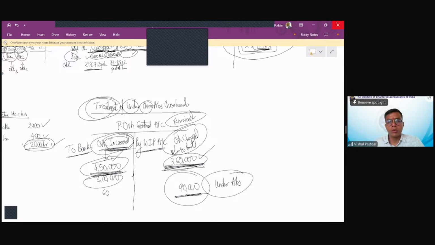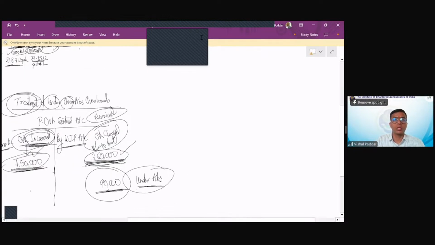In this case you would have got a difference of 60,000, and it would have been called over absorbed overheads. So if you are charging more and paying less, it is over absorbed. If you are paying more and charging less, it is under absorbed. I hope you got the meaning of these terms. Now, in this example, it is under absorption. Now, what is the treatment?